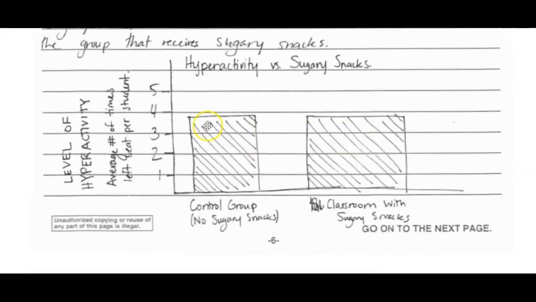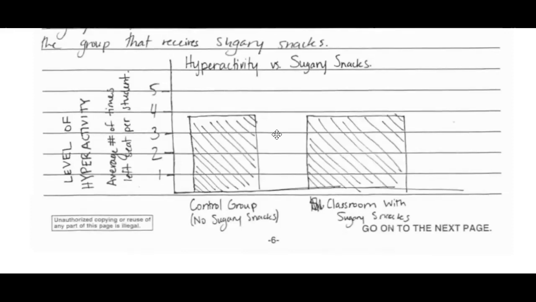Lastly, the graph. They have level of hyperactivity with number of times they left the seat. Again, you could have either or, you don't have to have both here. And then they have the control, and then they have the class with sugary snacks, and they're relatively even. They would get both 7 and 8. So this first free response was relatively short, concise, to the point. They got 7 out of 8 points.